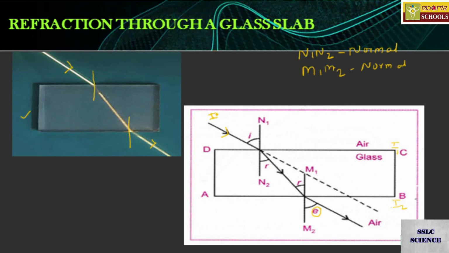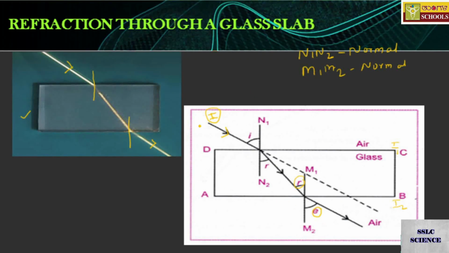So first one will be the incident ray of light, second is the refracted ray of light, and that refracted ray will be the incident ray for the second case. And overall, the third part is the light coming out of the glass slab, which is taken as the emergent ray of light.